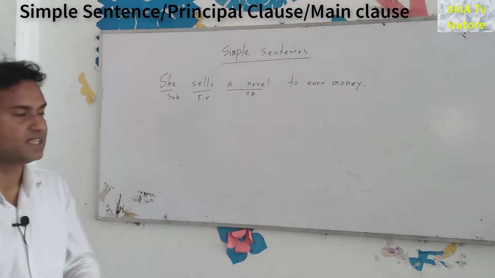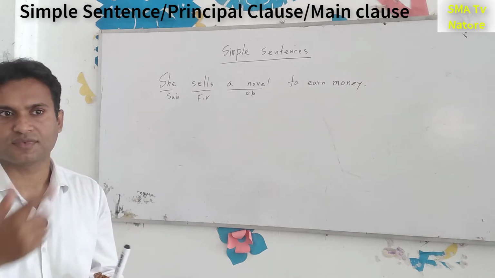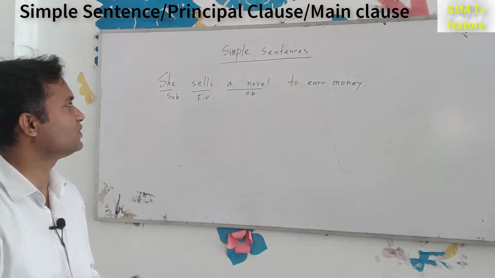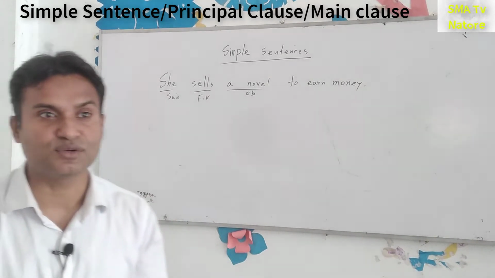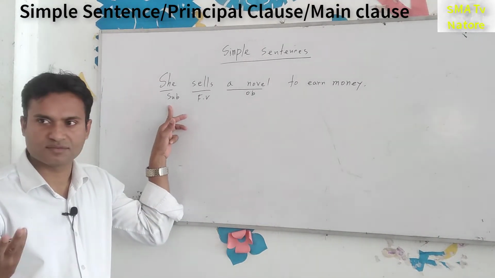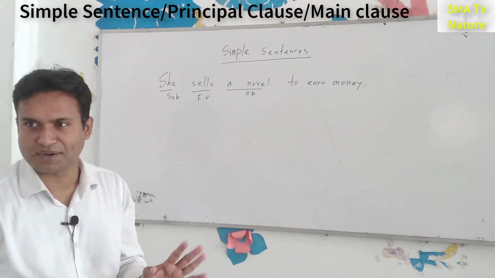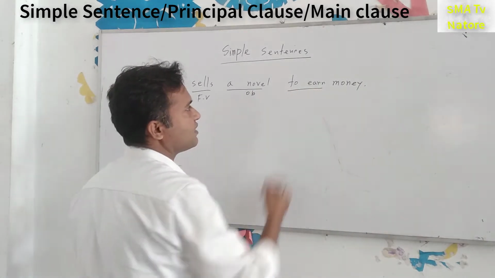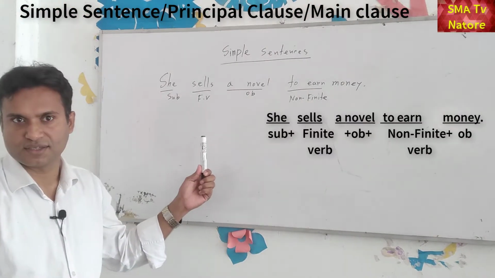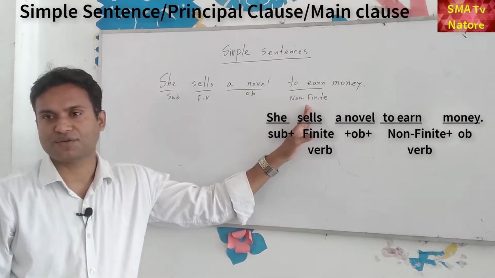So in this sentence there are some items which are unknown to you. For example, I know Naim. Do you know what is the meaning of the know? Thank you. So in this sentence there are some unknown words or functions. For example, subject, you know. Okay, next one, finite verbs. You don't know what is the finite verb. In this sentence there is another item. There are two verbs. This one is non-finite and this one is finite. Okay, who can tell me that this is called finite, this is called non-finite?